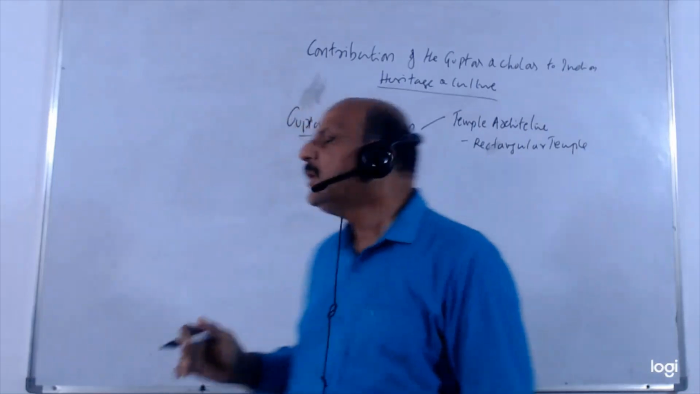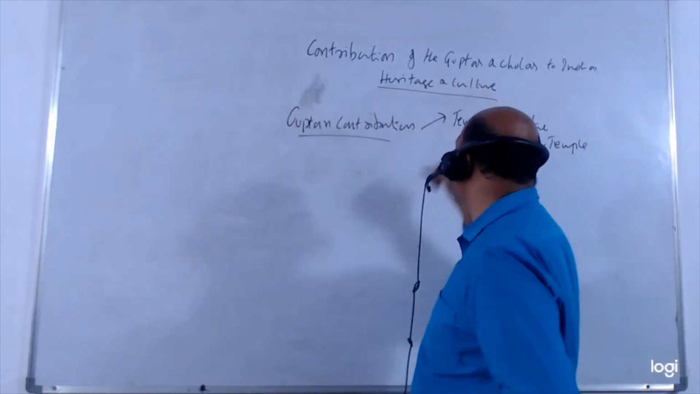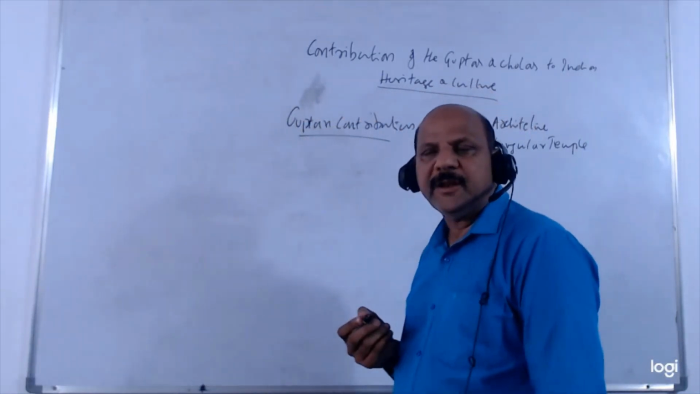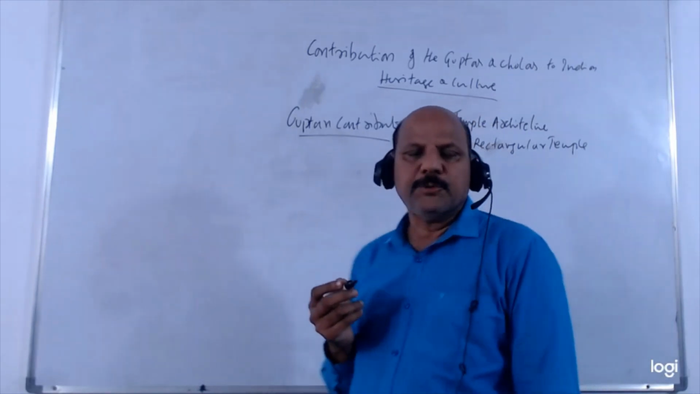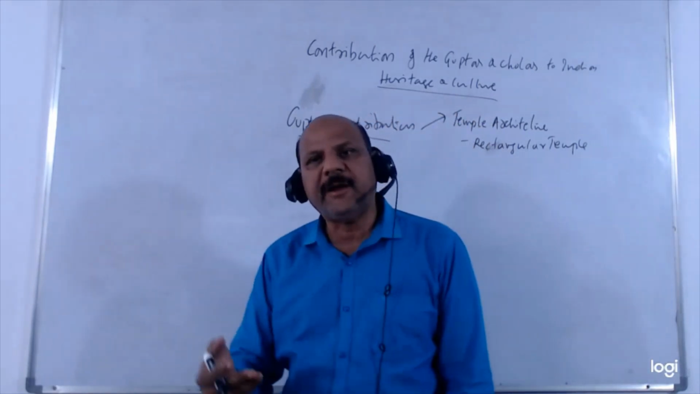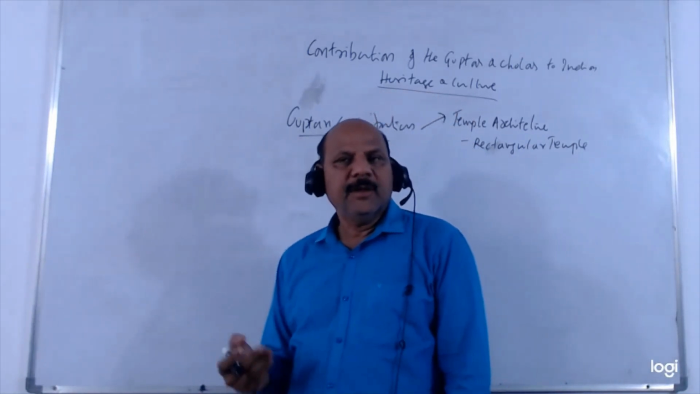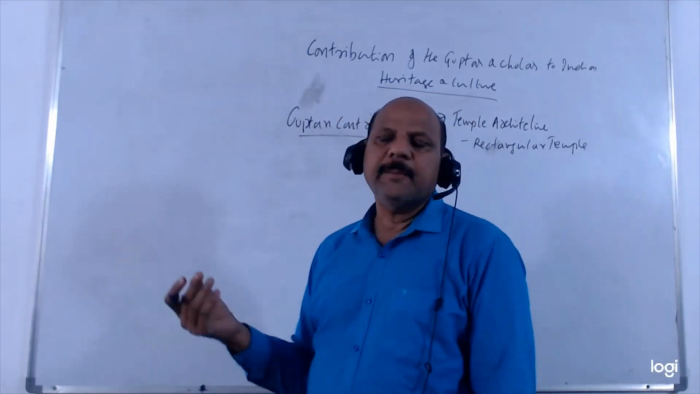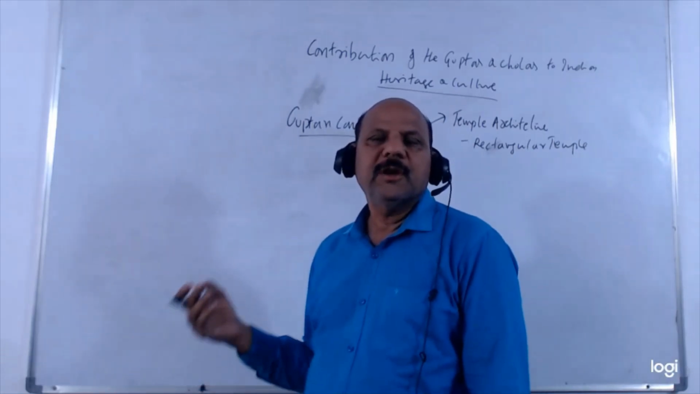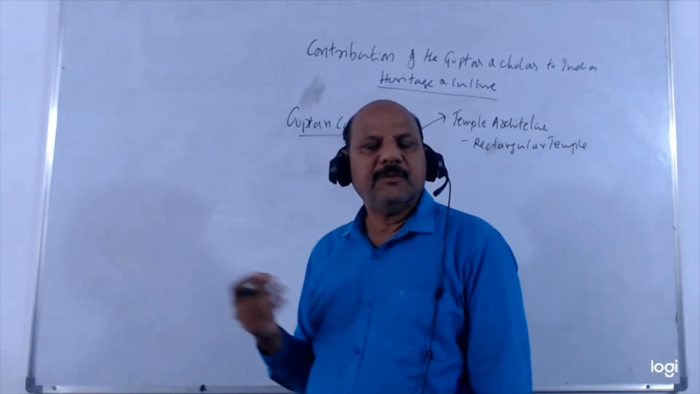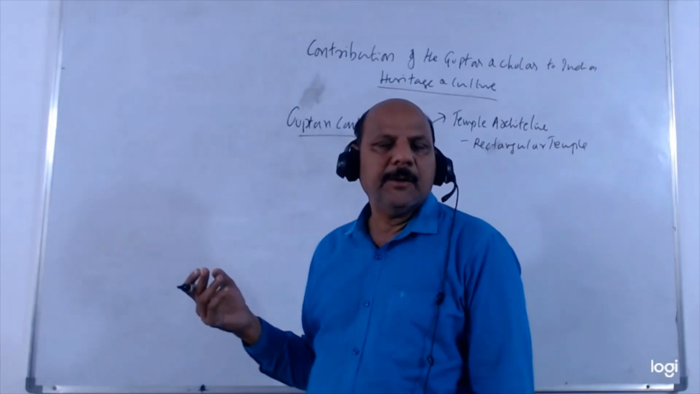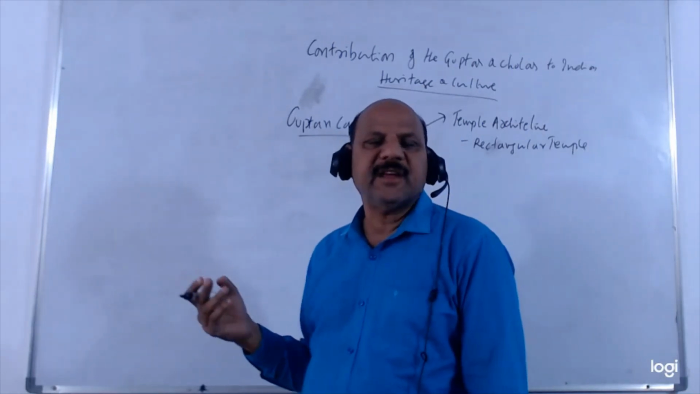So anyway, one important contribution of the Guptas is the temple architecture. The Hindu temple architecture began with the Guptas, which was picked up by South Indian temples later. By Chalukyan time it came up to the south, and by Chola time it had completely influenced the Dravidian style of architecture.